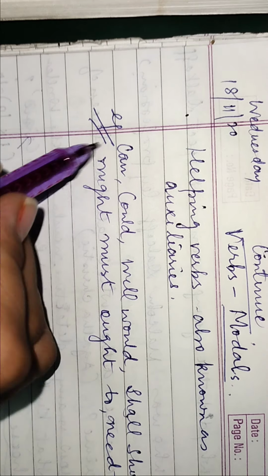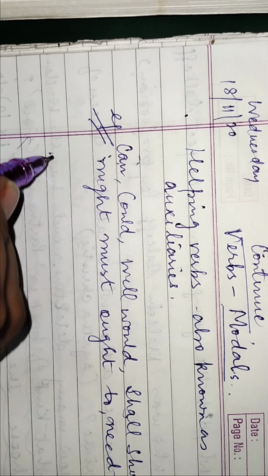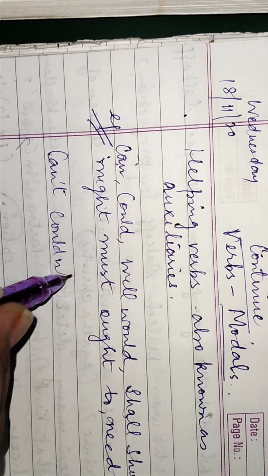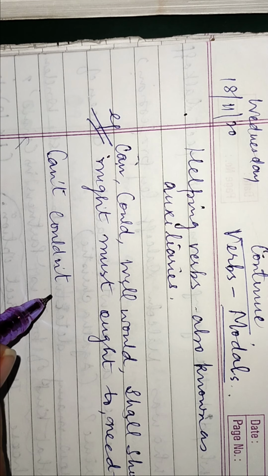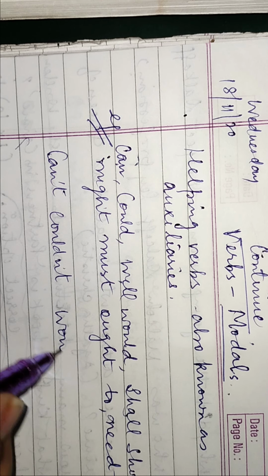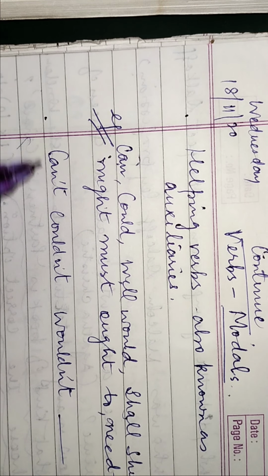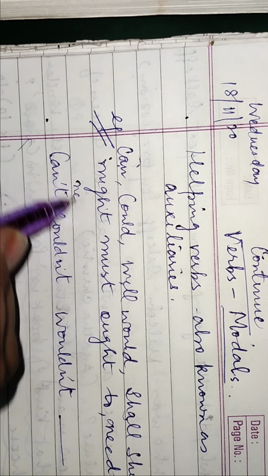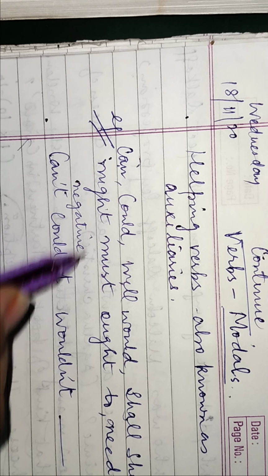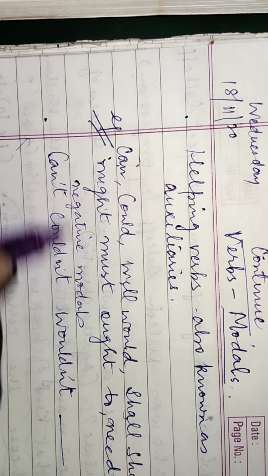And if we have to change them into negative, can becomes can't, couldn't, would becomes wouldn't, like this. Okay? So if we have to change them into negative forms, these are negative modals.